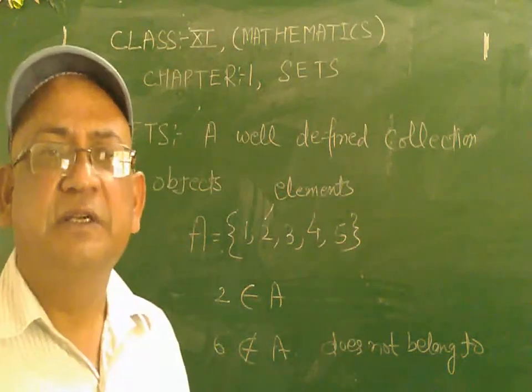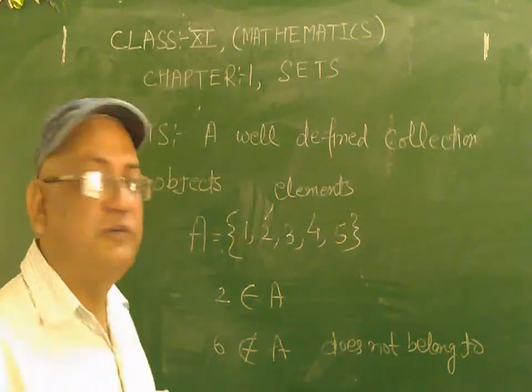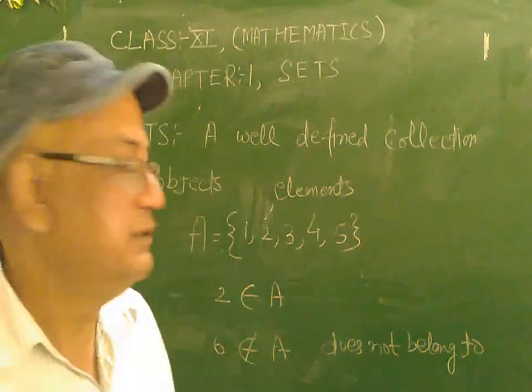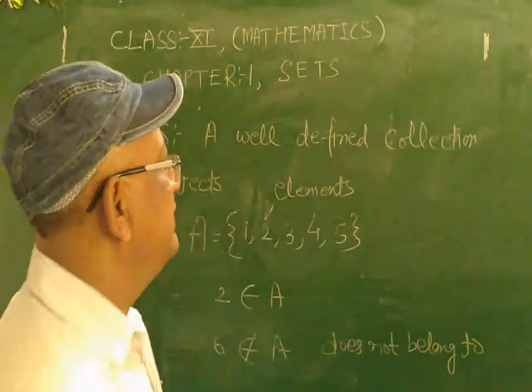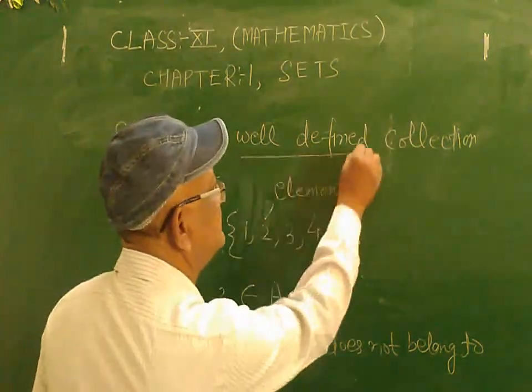Okay students, now the question is, what is not a set? According to the definition, a well-defined collection of objects is known as a set.